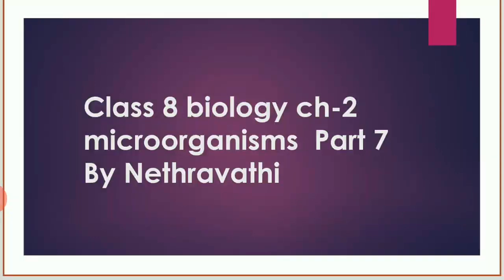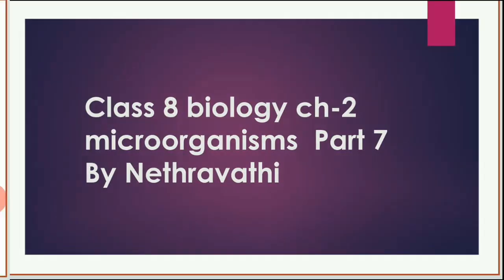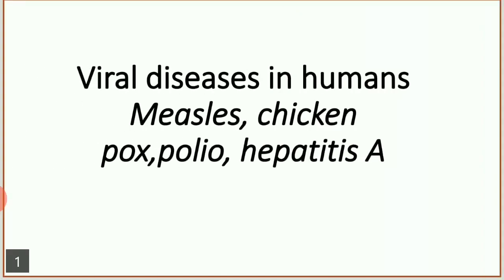Dear students, welcome back. We were discussing the diseases in humans. In the last class, we learnt about some of the bacterial diseases like typhoid, cholera, tuberculosis. Now let us study some of the viral diseases. Viral diseases in humans are measles, chickenpox, polio, hepatitis A, and many more. Now let us study about measles.